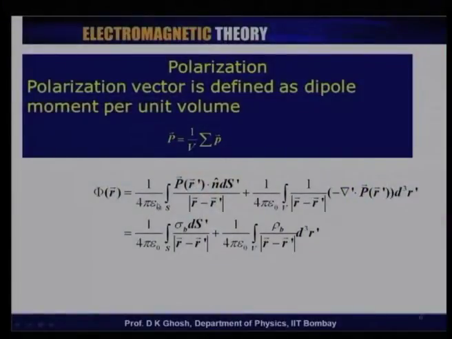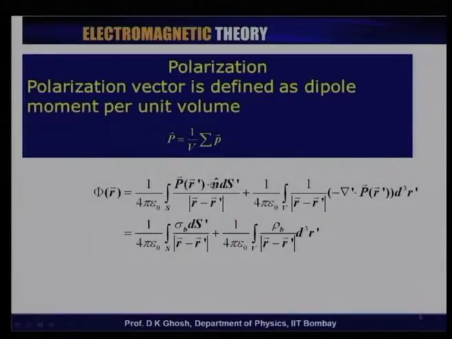Now, we derived the expression for the potential due to this collection of dipoles, and what we found last time was that the general expression for the potential is given like this, 1 over 4 pi epsilon 0 of course, and it actually consists of 2 terms. The first term is a surface term, and the surface term is p dot n ds prime.